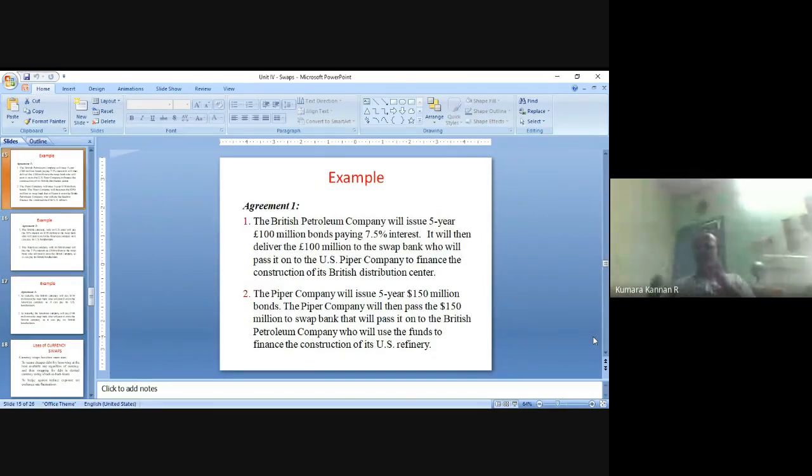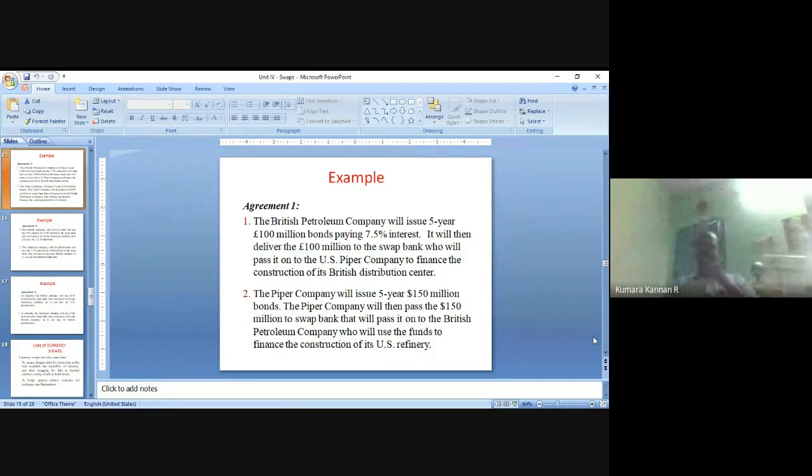US Piper Company will raise this $150 million American dollars, 5-year bonds at a 10% interest rate, and give it to British Petroleum Company through the swap bank, right? British Petroleum Company will give 100 million pounds to the US Piper Company through the swap bank. US Piper Company will raise $150 million and give it to British Petroleum Company through the swap bank, right?